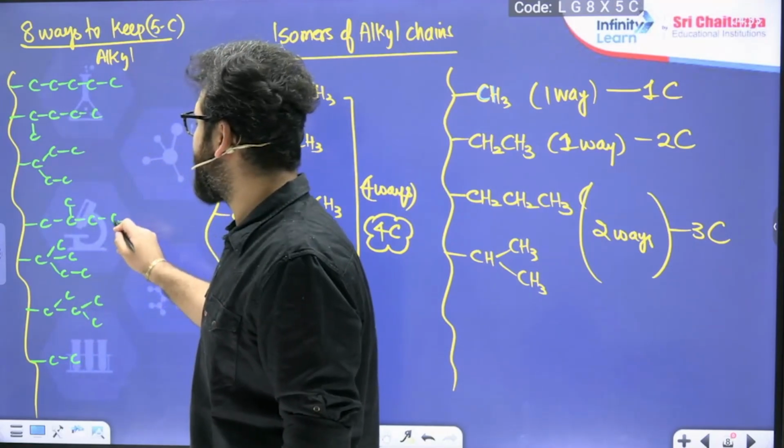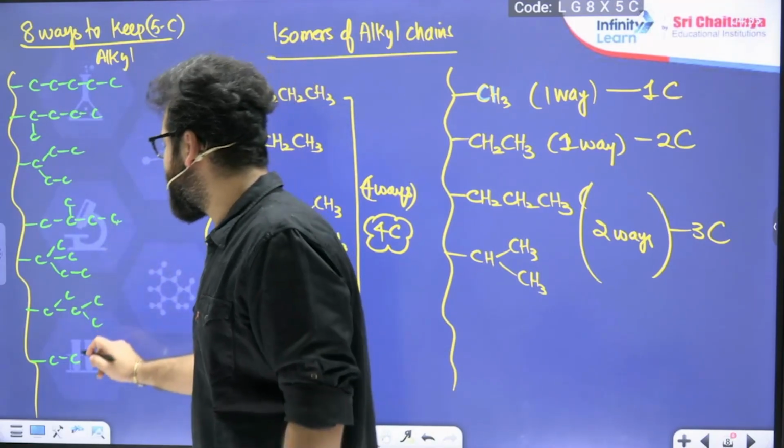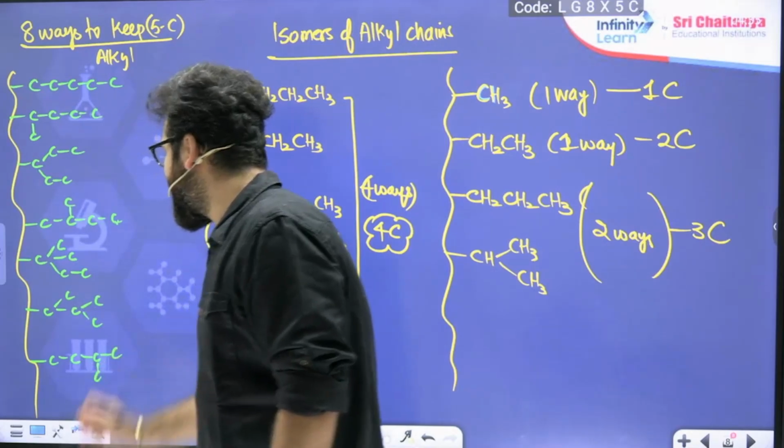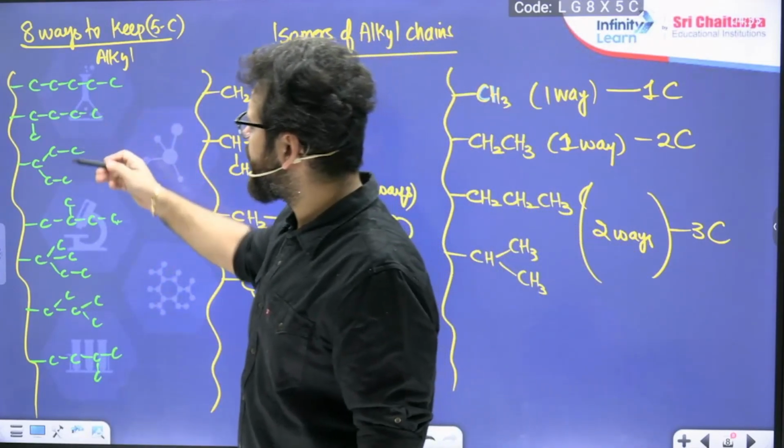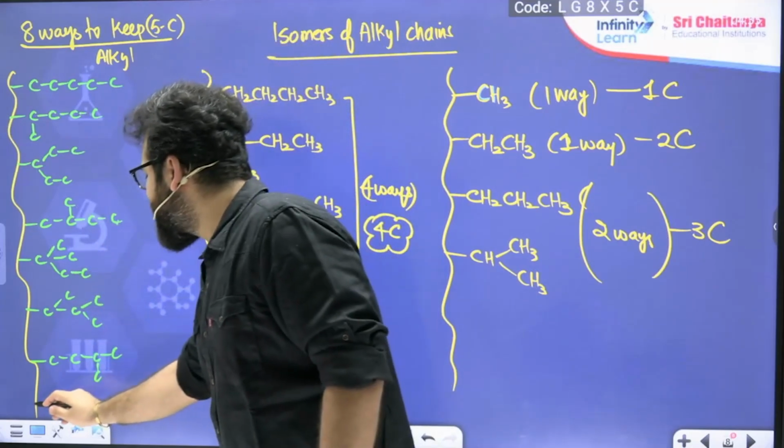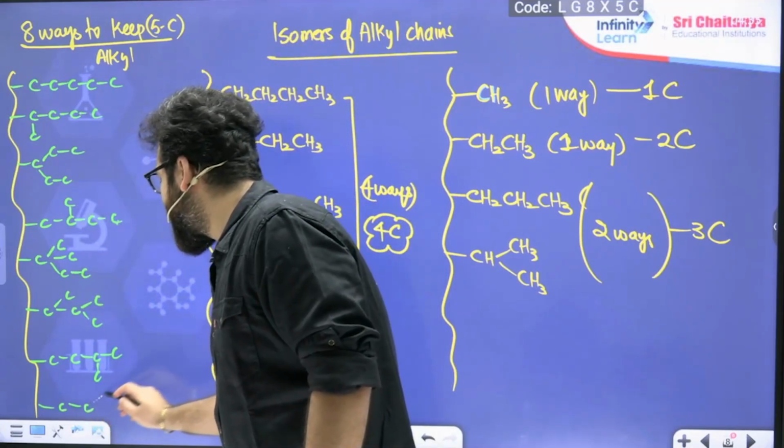If I do attachment from this side, then this is the way pentyl would look. These are different types of pentyl. 1, 2, 3, 4, 5, 6, 7. And the last one would be the neopentyl.